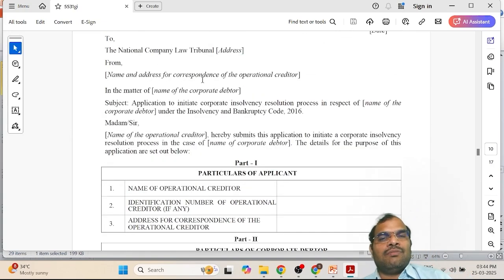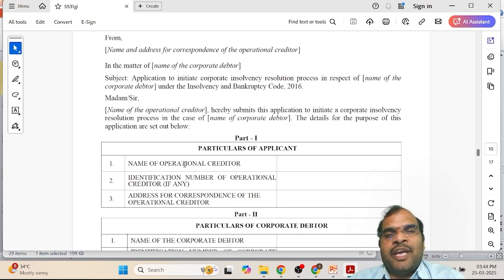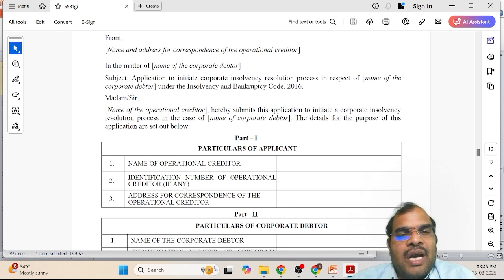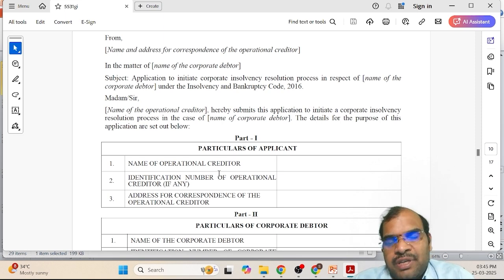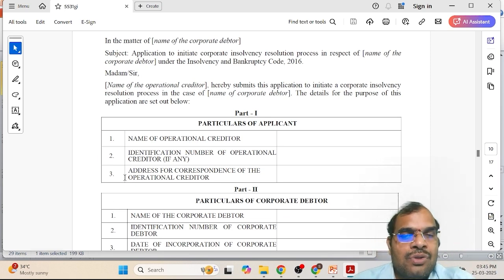Okay, then from where you are supposed to give the address. Then the name of the operational creditor, so whoever is making an application, his name. Identification number of the operational creditor. If any identification numbers are there, please give the data. Then address for correspondence. So you are giving the name, address, then identification. Okay, so these three things.